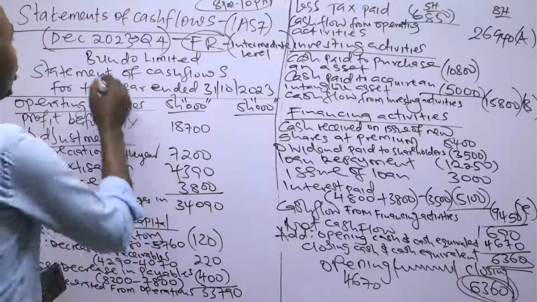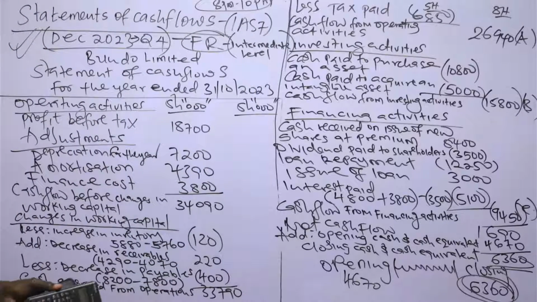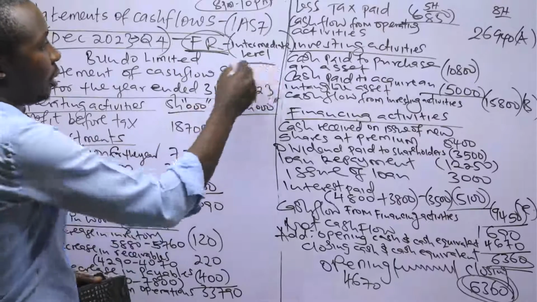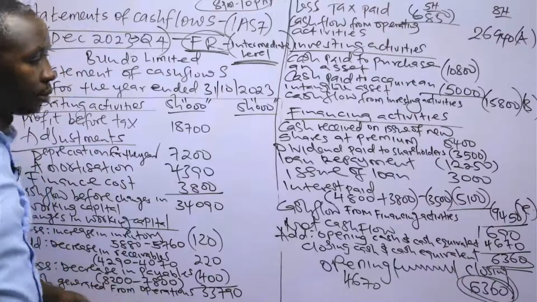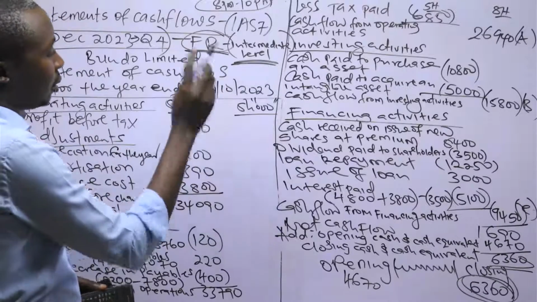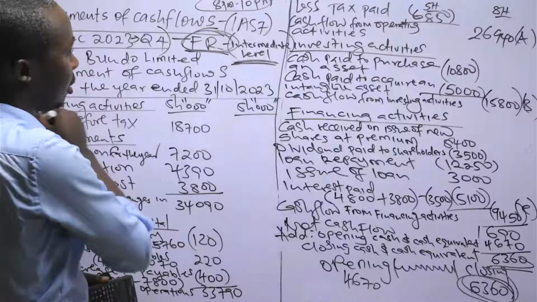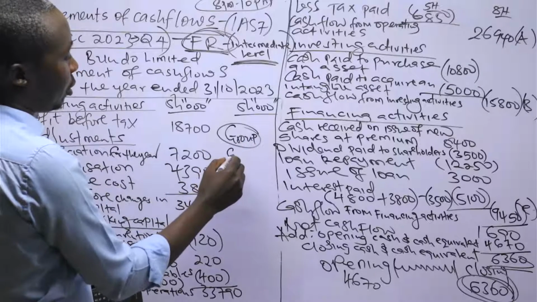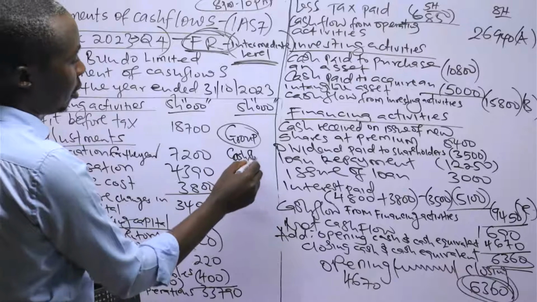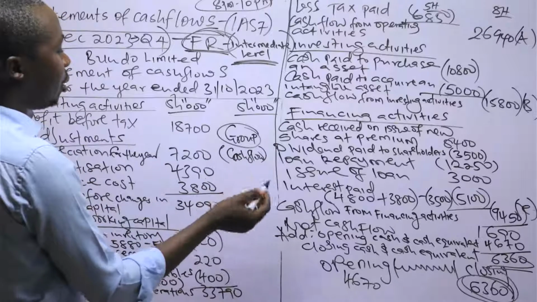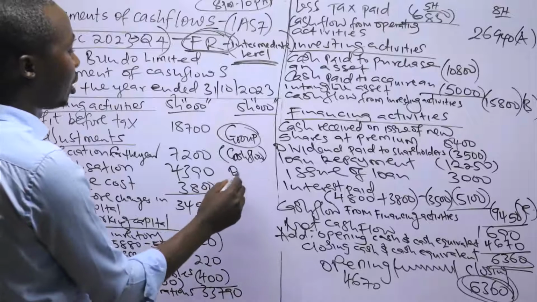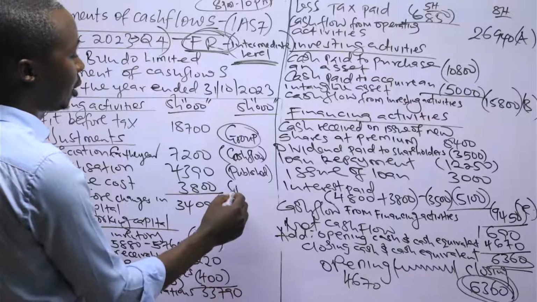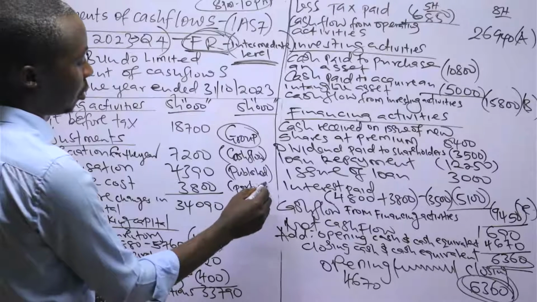So that is how you were supposed to do this question for December 2023, question 4. Financial reporting, intermediate level, CASNEB exams. So already we have done 2 questions for FR, for our sitting. We have done the question for group. We have done the question for cash flow, this one. So by Friday or weekend, I will be able to do the published. Then we finish with partnership next week.